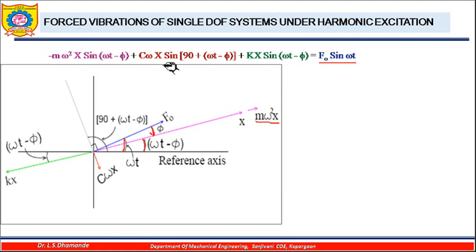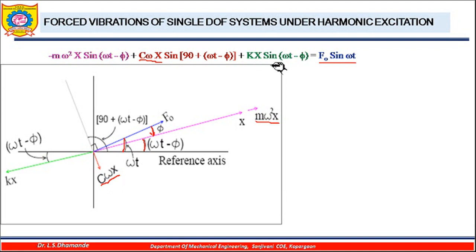Now I will plot the second force, this is c omega x, with sine of 90 plus omega t minus phi. So this is omega t minus phi, 90 degrees with this means it will be this line, but since I am moving this force towards the right hand side, it will be negative. So this force, 90 plus omega t minus phi, becomes the opposite of that; since it is negative, if I move it towards the right, it will be in the downward direction. So the magnitude is c omega x.